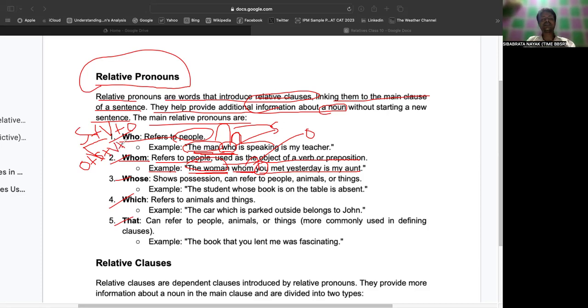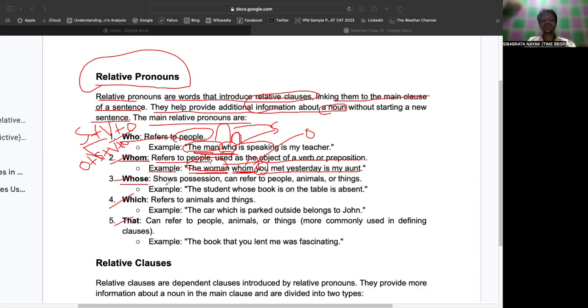But remember, this is the case in which we are talking about who and whom, right? Because when you say you met the woman yesterday is my aunt, in that case, the woman becomes the object of the sentence. So therefore, after the woman, we generally put whom, right? Next is whose.